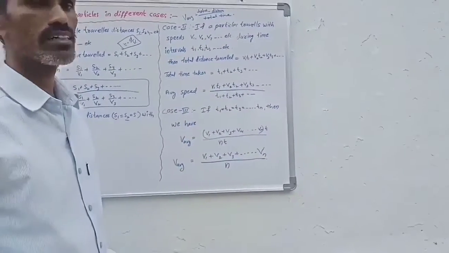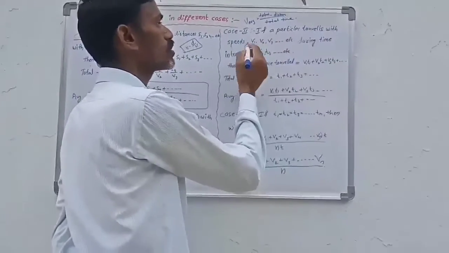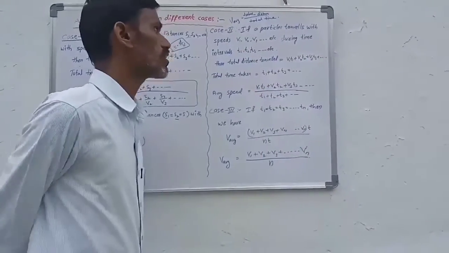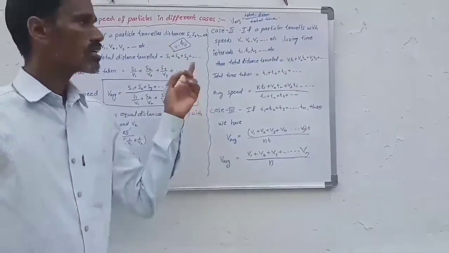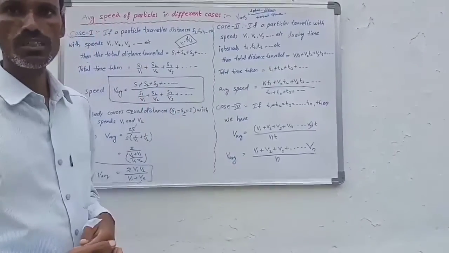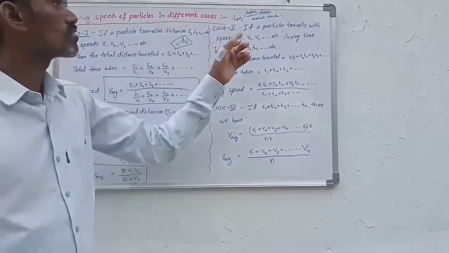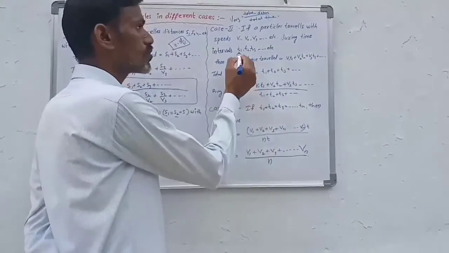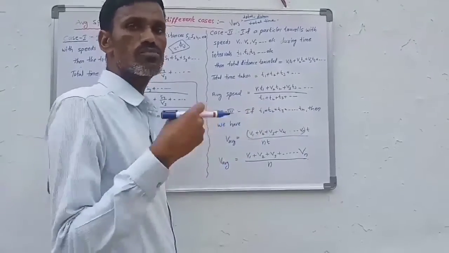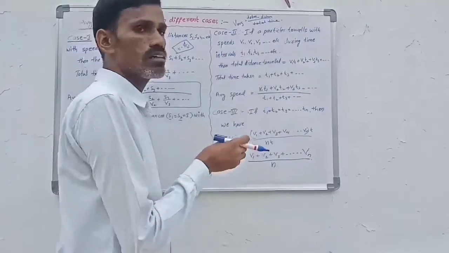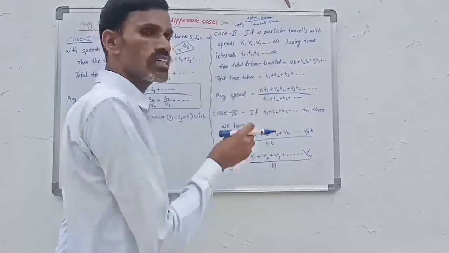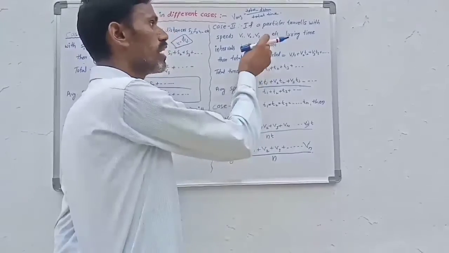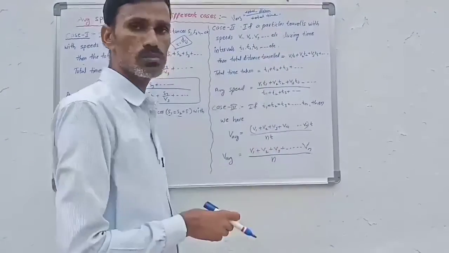Now we discuss the second case. If a particle travels with speeds v1, v2, v3 and so on during the time intervals t1, t2, t3. So in this case the velocities and time intervals are given. That means for the first t1 time the particle moves with velocity v1, for the second time t2 the particle moves with speed v2, and for t3 of time the particle moves with speed v3.